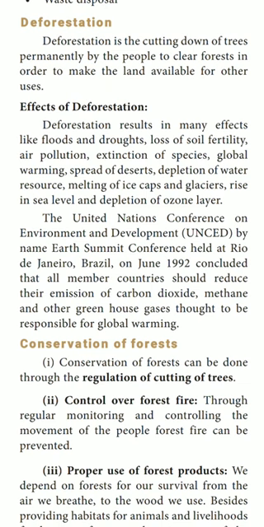So the UNCED, the United Nations Conference on Environment and Development, by name Earth Summit Conference, where it was held means it was held at Rio de Janeiro. Where it is? In Brazil. In which year it was held means June 1992. So they concluded all member countries should reduce their emission of carbon dioxide, methane and other greenhouse gases, which are responsible for global warming.